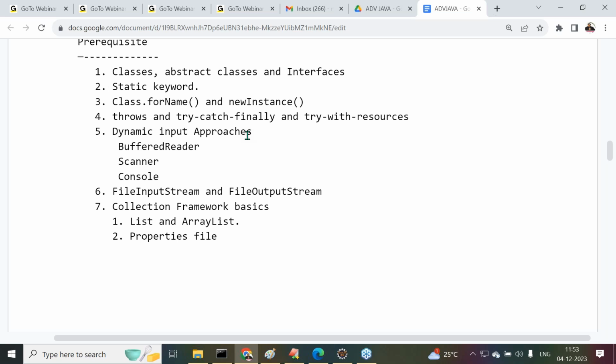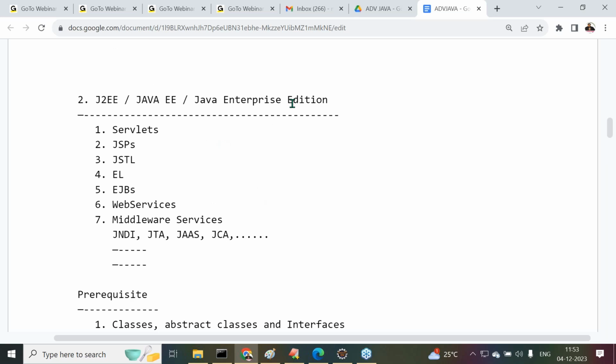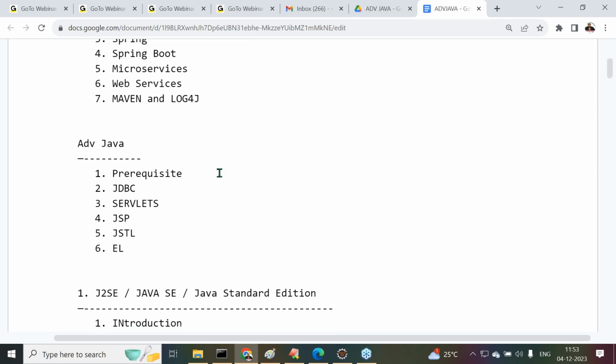In advanced Java, what topics are we having? Mainly 6 topics are available. The very first one is the prerequisite part. After completion of this prerequisite, the next ones are JDBC, servlets, JSP, JSTL, and expression language. JDBC is the first topic in advanced Java, and the prerequisite is because of you only that I'm starting.